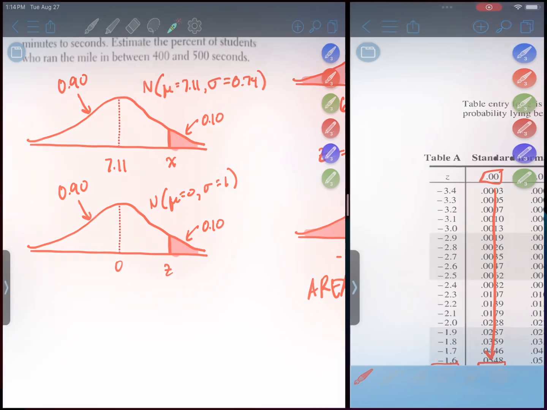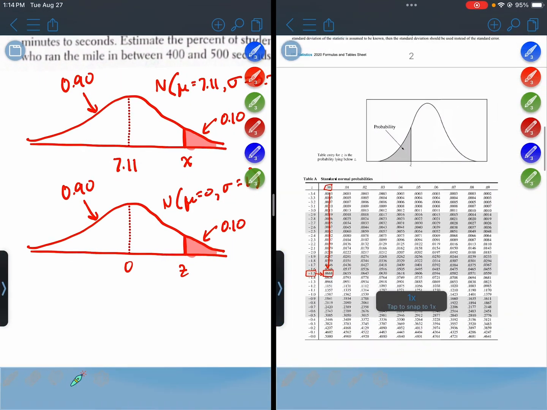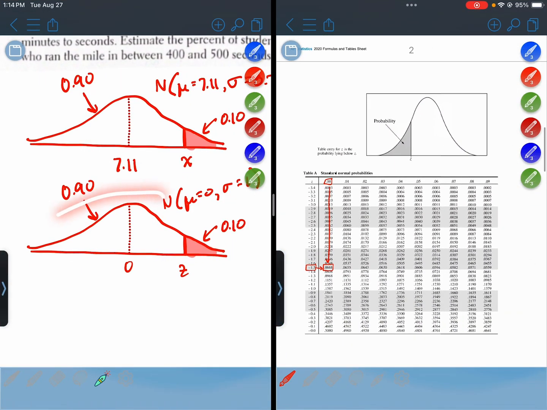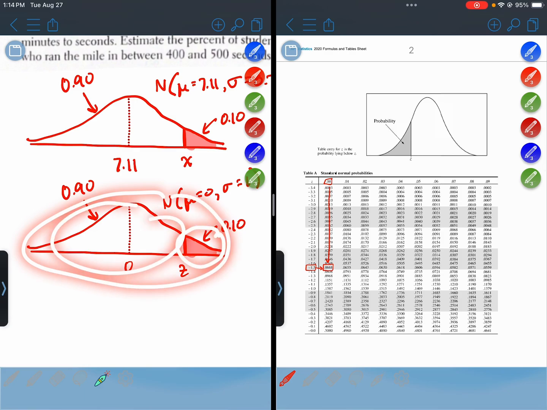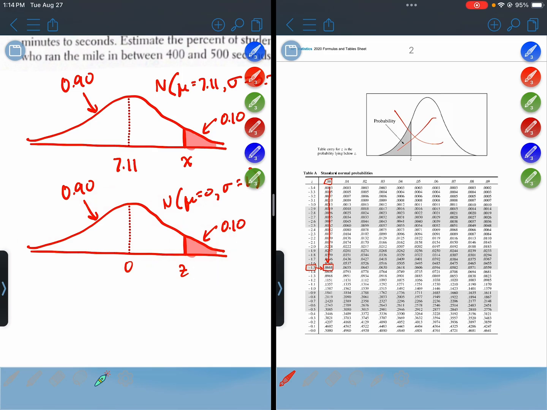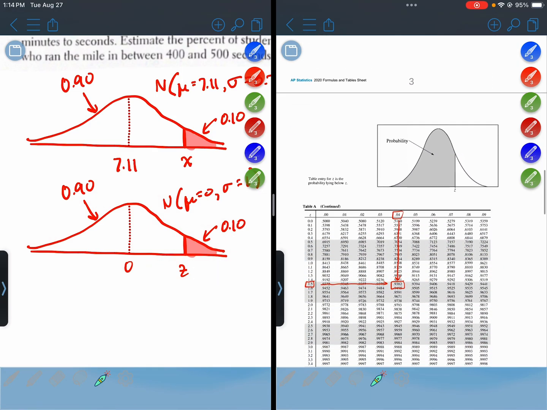Let's go to the table. Our picture has the small tail on the right and the big tail on the left. So it looks more like this: big tail on the left, little area on the right. We're looking for the 90th percentile.